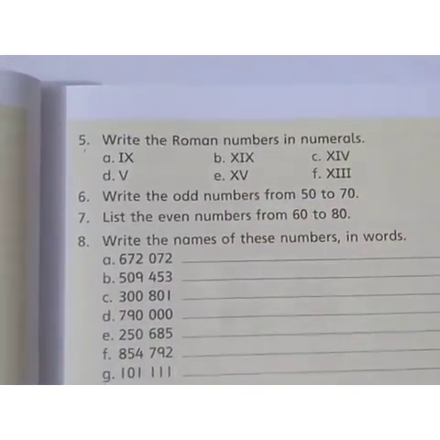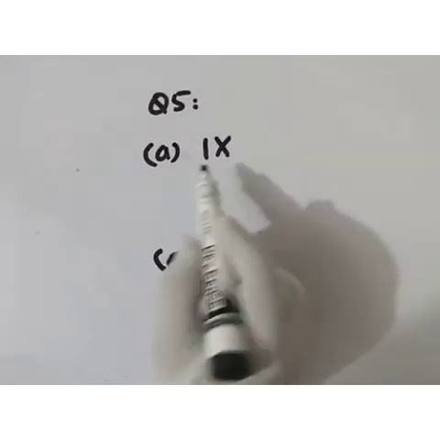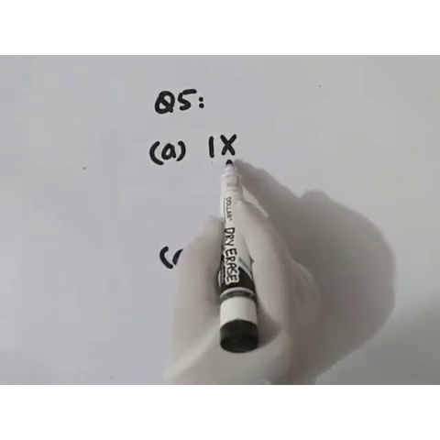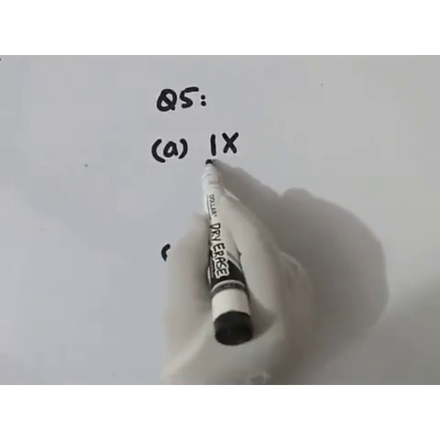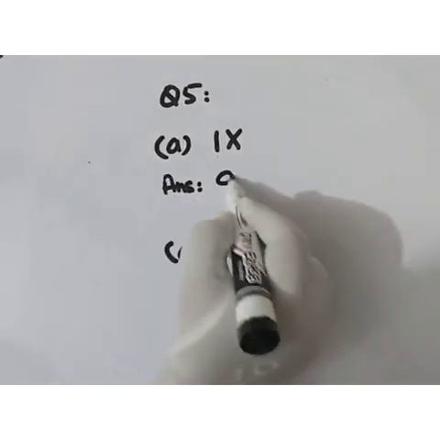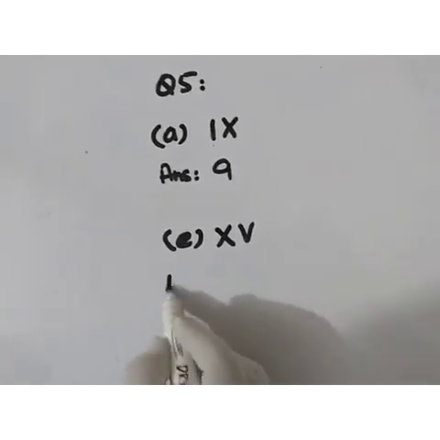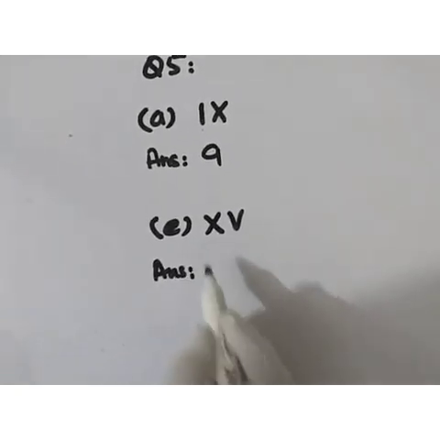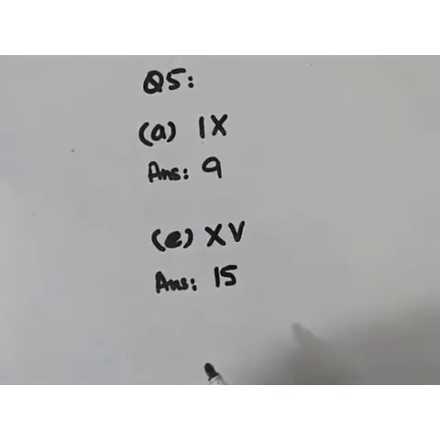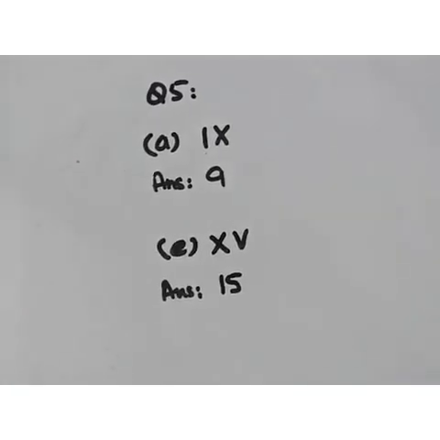Now, question number 5, part A, the Roman numerals are I and X. I before X means the answer is 9. In part E, X and V, what is the number? X means 10 and V 5, it is 15. In this way, you have to complete the exercise in your notebook.